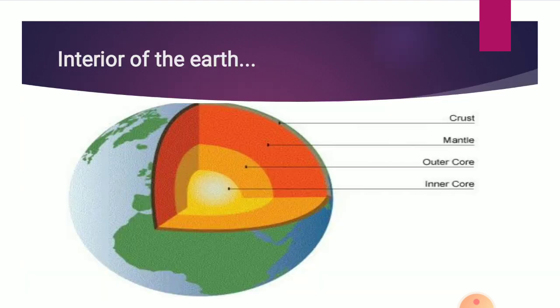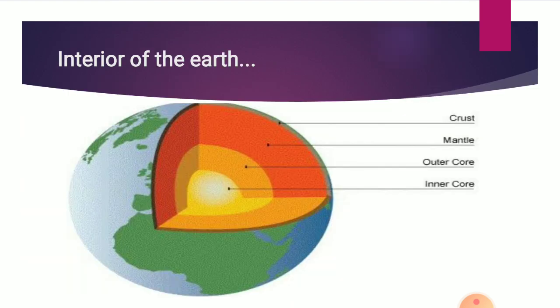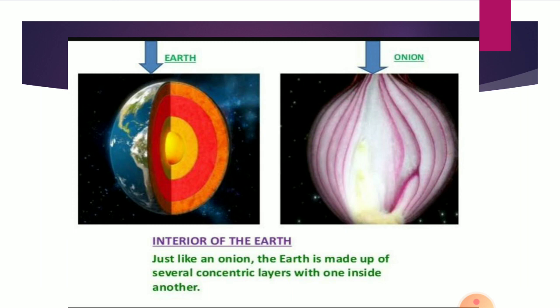This is our Earth, and this is the interior of the Earth. If you have ever observed an onion carefully, you must have discovered that it is made up of multiple layers. The skin of the onion is the crust.